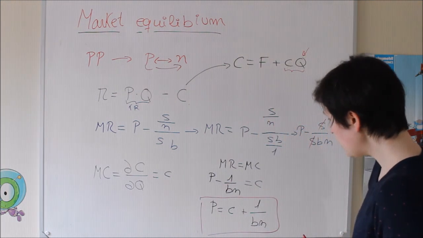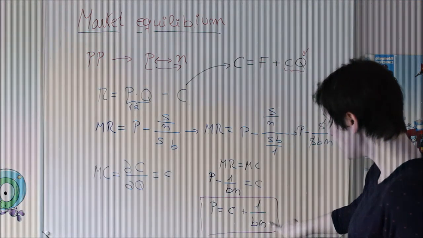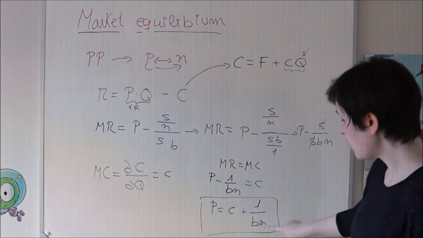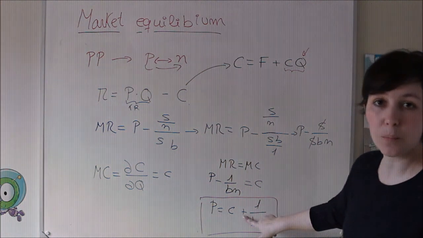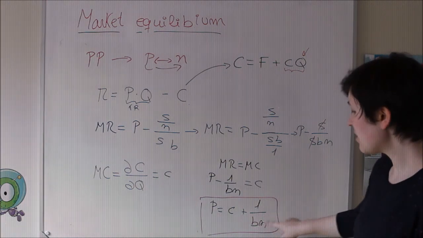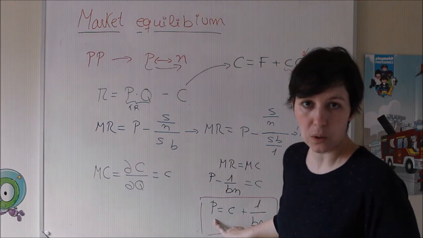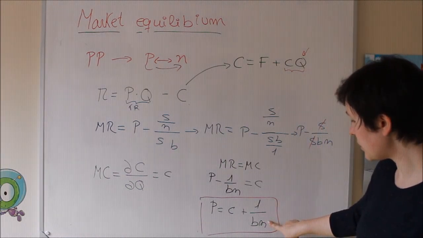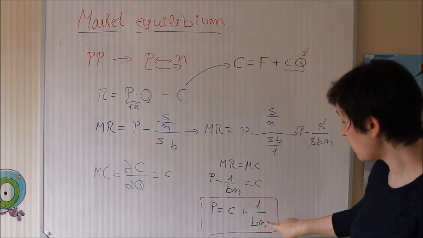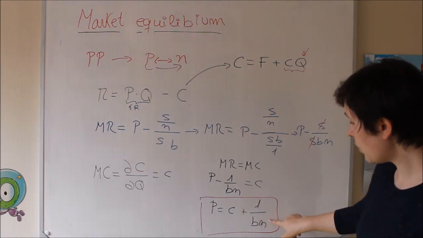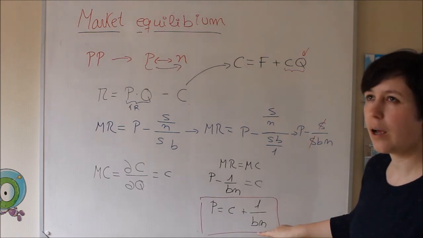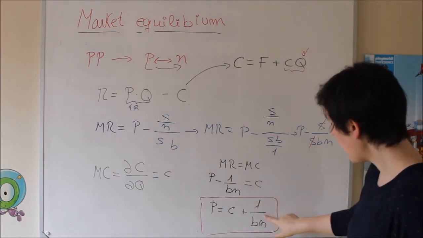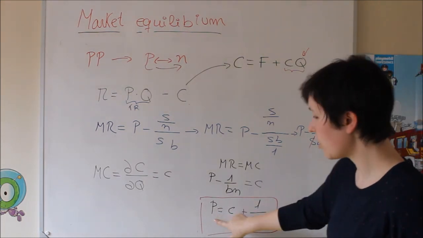So the thing that you need to bear in mind is, the higher the number of firms, you can see now, if this is higher, this is going to be smaller. And because it's with a positive sign, if this is smaller, then the price is going to be smaller as well, okay? Instead, if the number of firms decreases, if this N is smaller and smaller, then this is going to be higher, so the price is going to be higher.